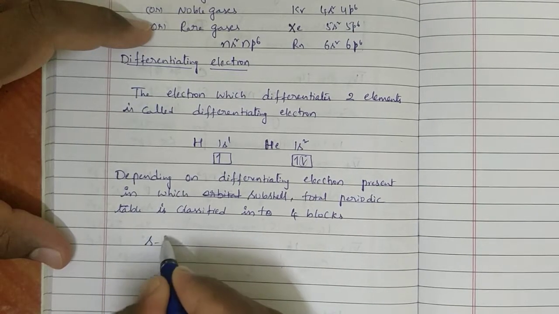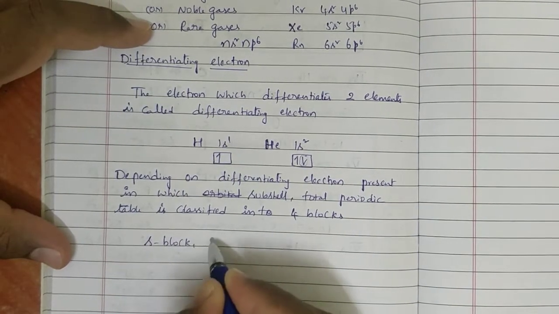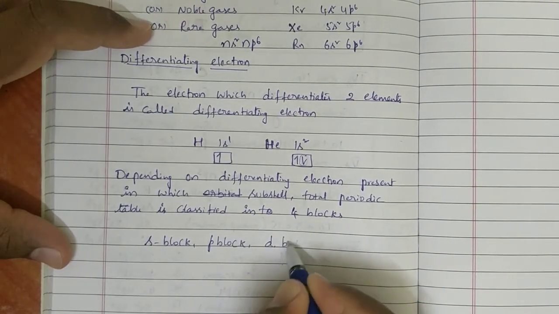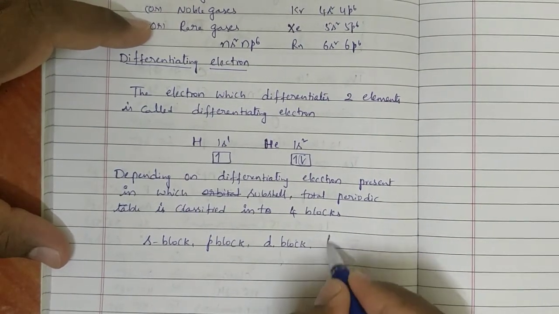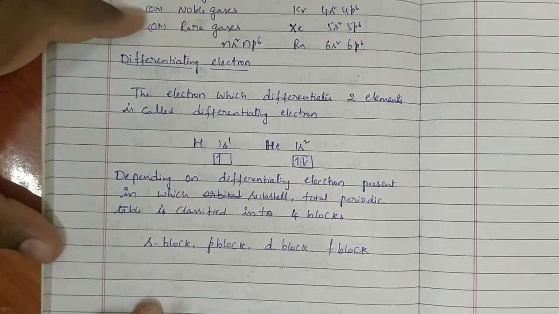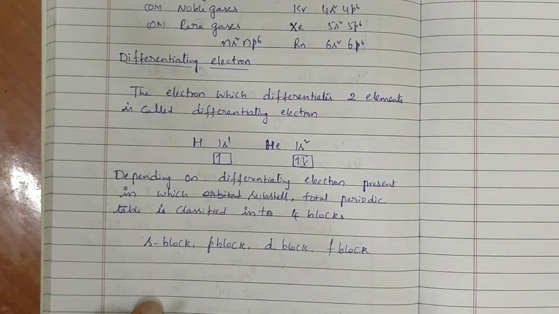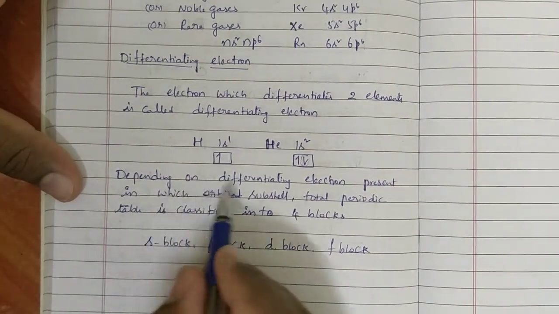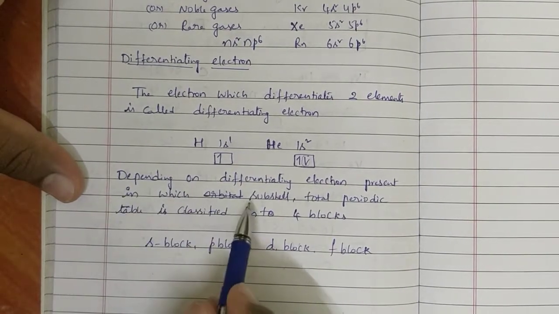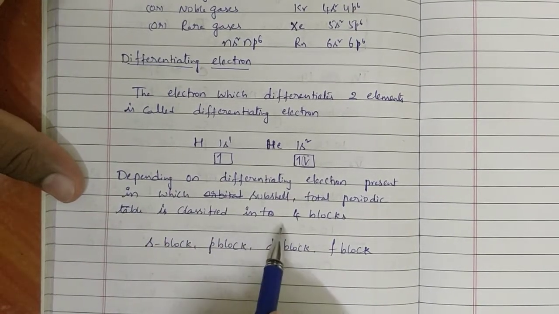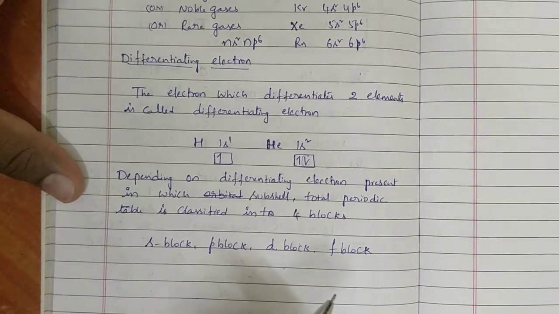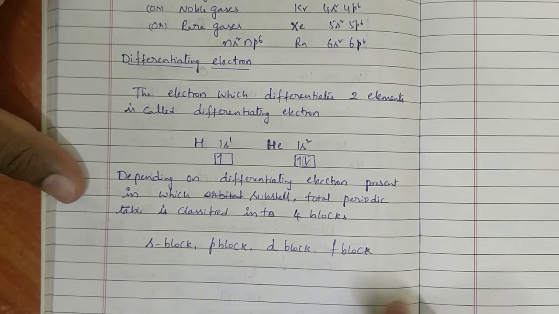Those are S block, P block, D block, and F block. Depending on which subshell the differentiating electron, or last electron, is present in, the total periodic table is classified into four blocks: S block, P block, D block, F block. Like that we have four blocks.